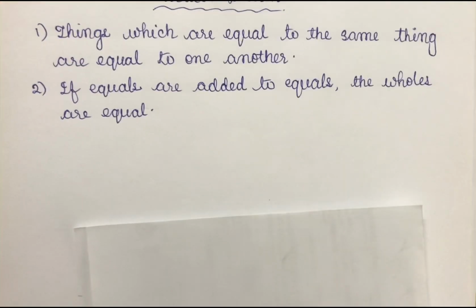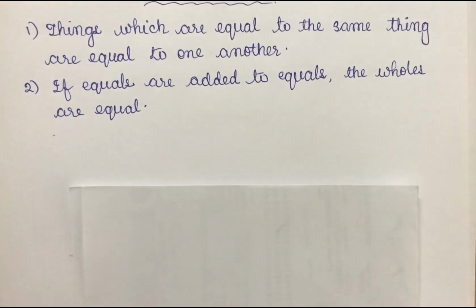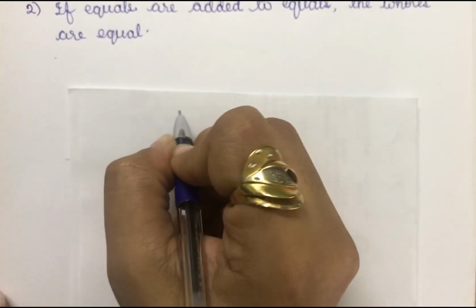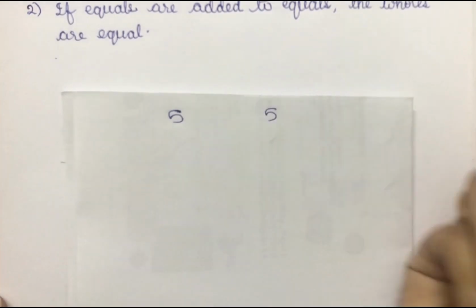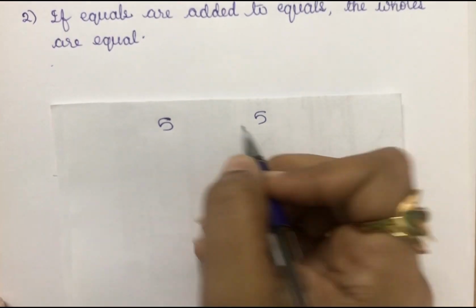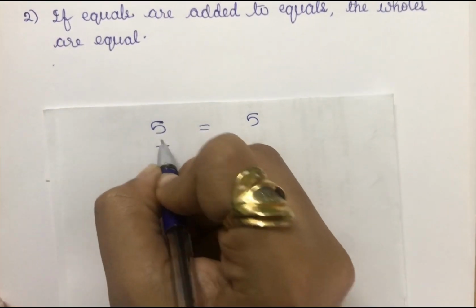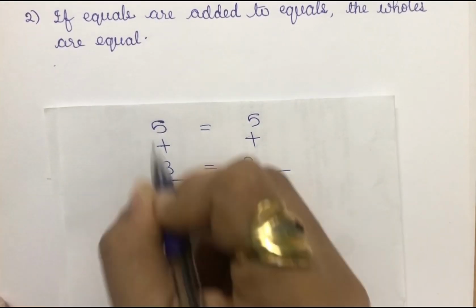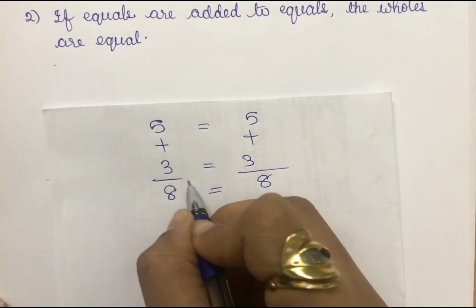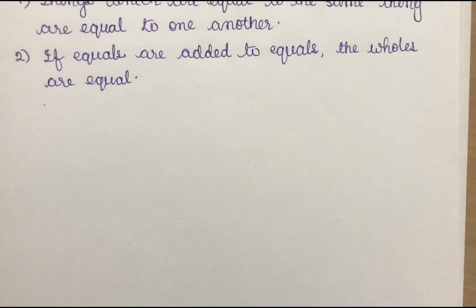And the second axiom is: if equals are added to equals, the wholes are equal. How will we see that? Take two numbers, 5 and 5. 5 is equal to 5, right? And now 3 is equal to 3, right? So now add these, and we'll get 8 and 8. So obviously the wholes will also be equal. That is, if equals are added to equals, the wholes are equal.